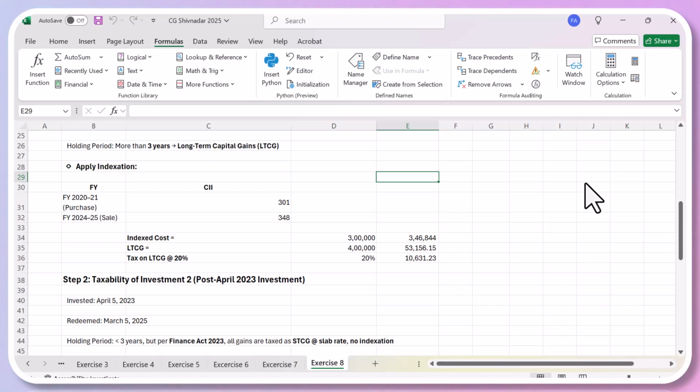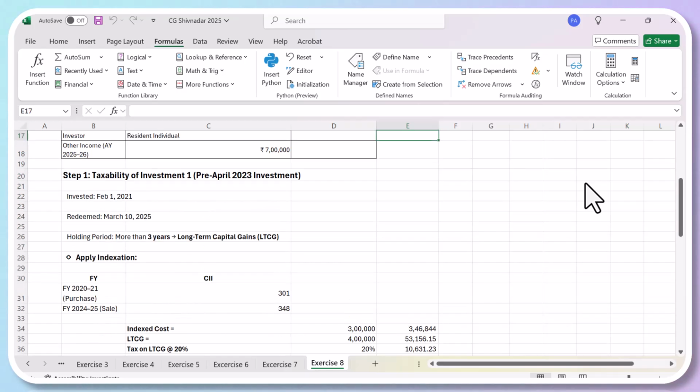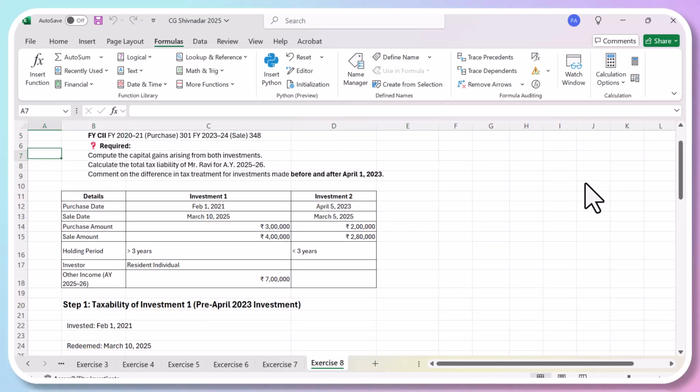Okay. So first we are talking about investment number one. You purchased in 2021, sold it in March 2025. So that means you have held the asset for more than 3 years. Since you purchased it in 2021, the indexation benefit will be applicable. For the second asset you have purchased on 5th April, you will not get the indexation benefit. So first, you'll get the indexation benefit.